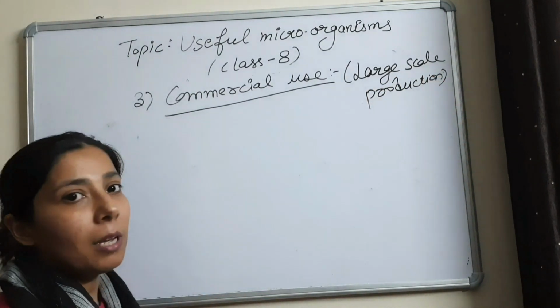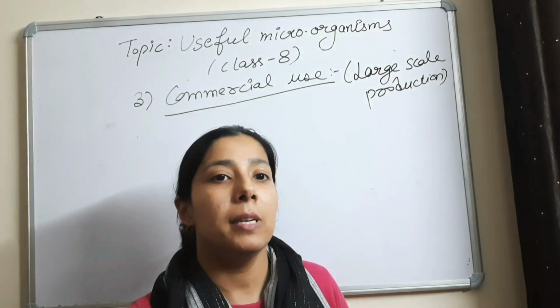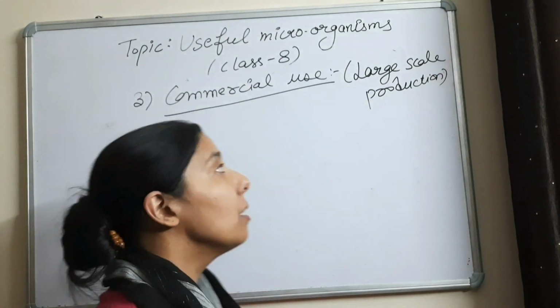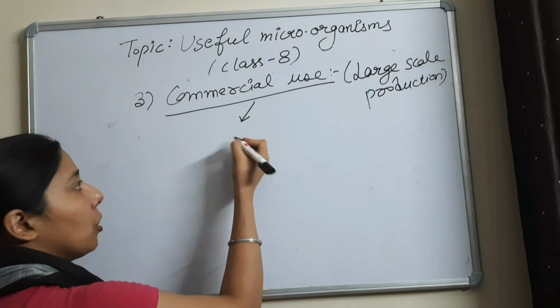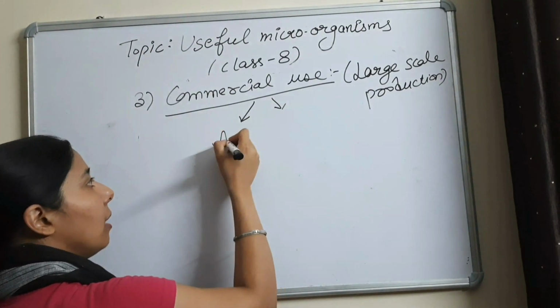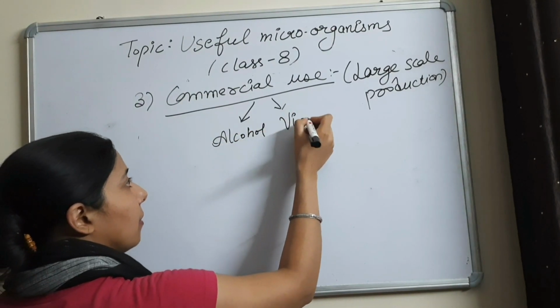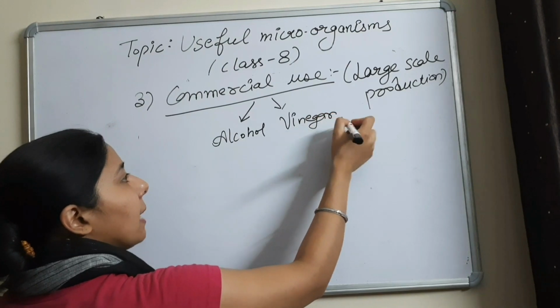So when we do the production on a large scale, it means the production is for commercial use. In this, we will discuss the production of two things. One is alcohol and the other is vinegar, or acetic acid.